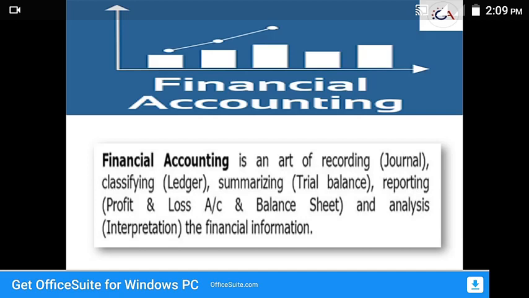So all this analysis and financial information can be treated as financial accounting. So all this will be based on the accounting principles. Next we'll move to the next slide.